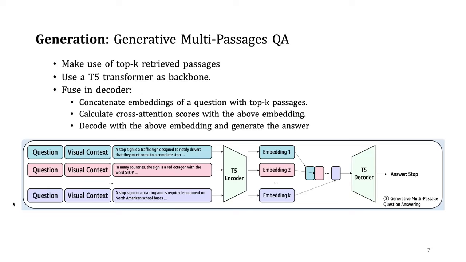In the third stage, we propose a generative multi-passage QA model for question answering. Each question, together with its visual context from stage 1, will be appended to one retrieved passage from Wikipedia. We use a pre-trained transformer-based model T5 to encode the K of these passages. Later, we concatenate these K embeddings and use a T5 decoder to generate the answer.